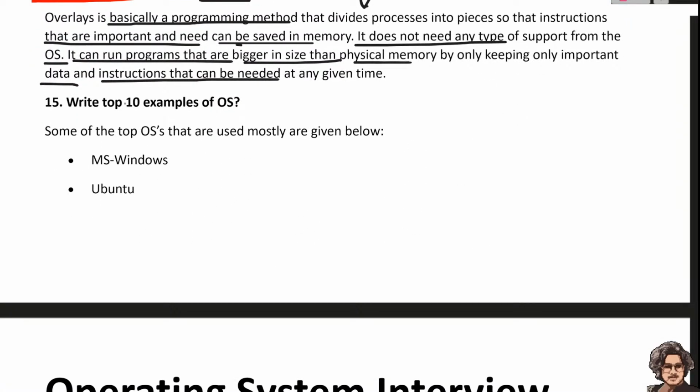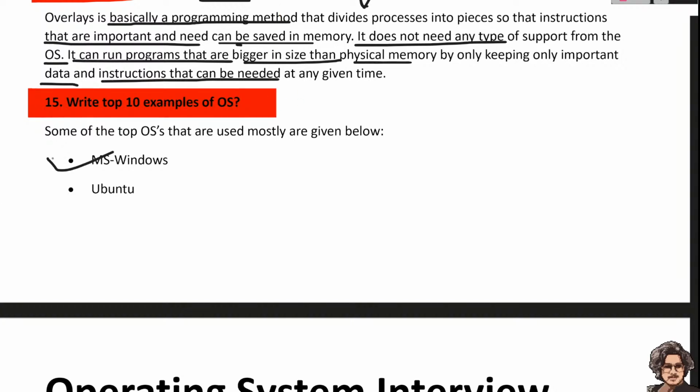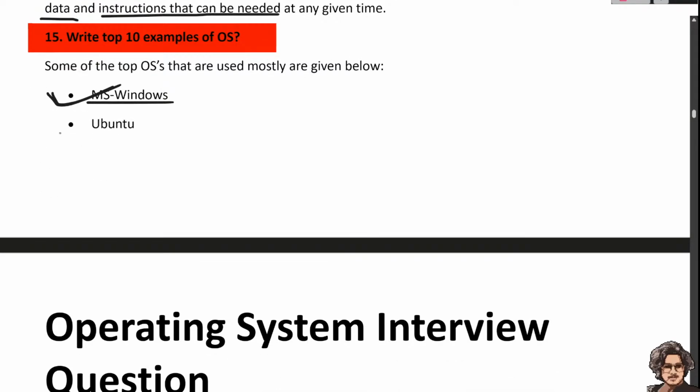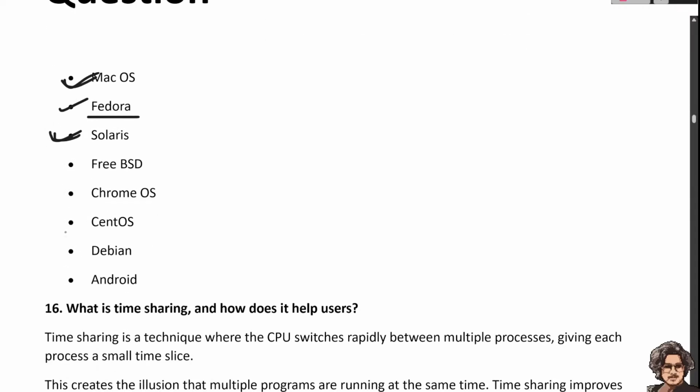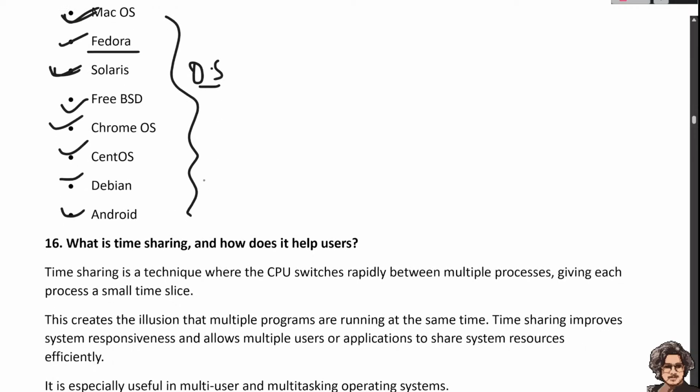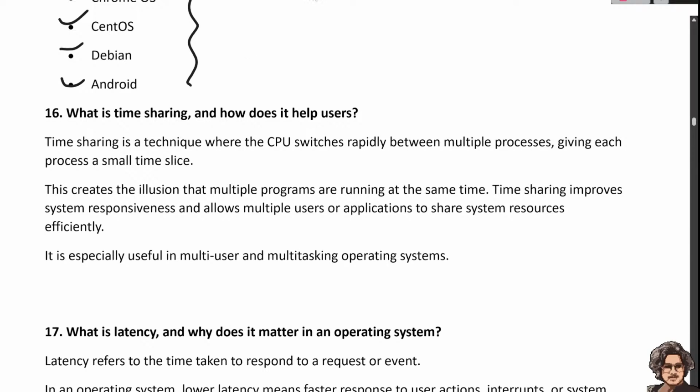Next, write top 10 examples of operating systems. We know that we are using Microsoft Windows, then Ubuntu, which is Linux based, Mac OS, Fedora, which is also Linux based, Solaris, BSD, Chrome OS, CentOS, Debian, and Android. So these are the different operating systems that are used by different communities.